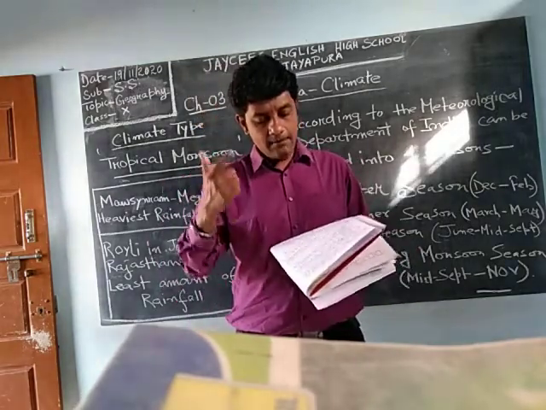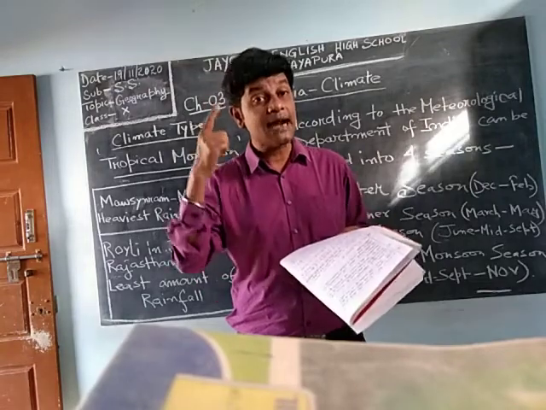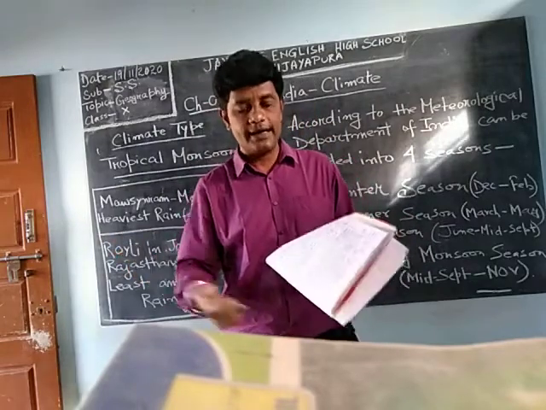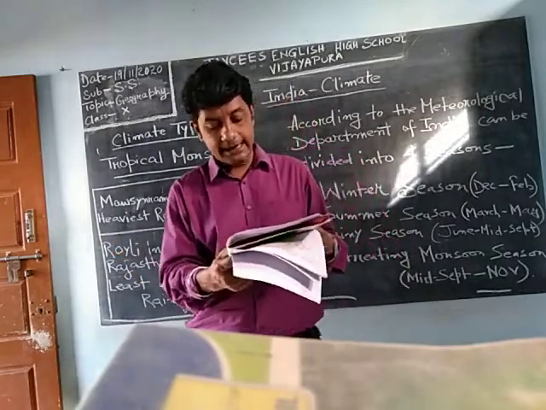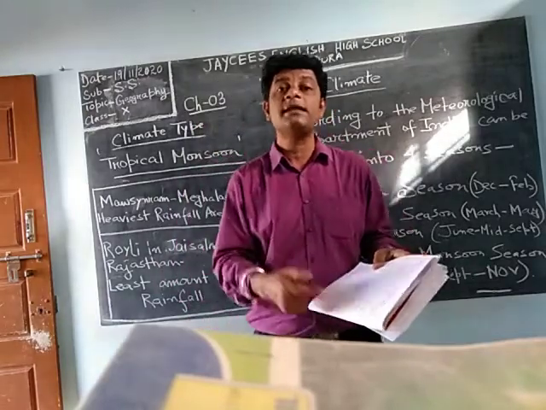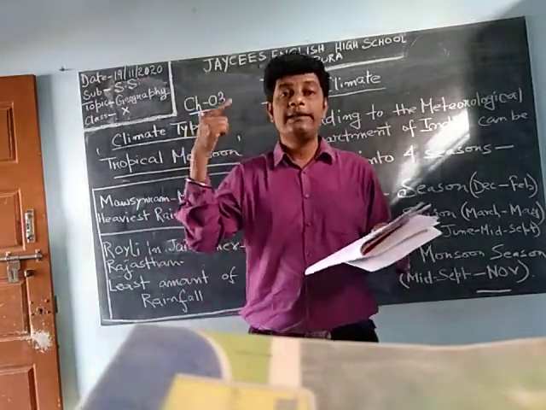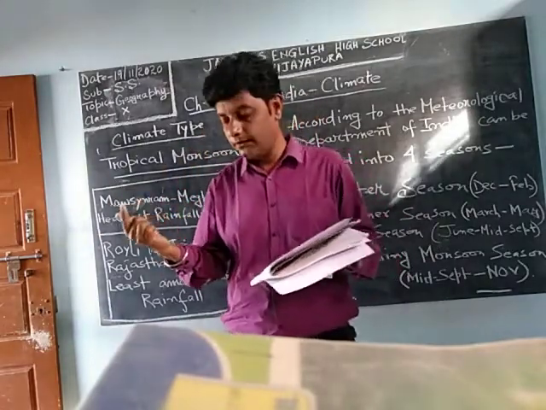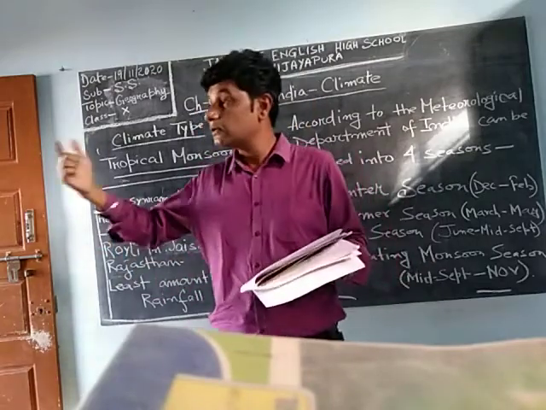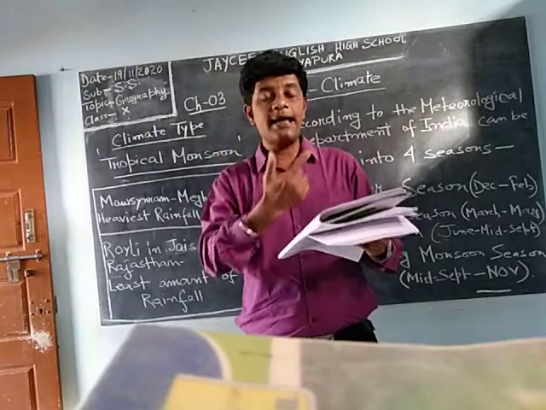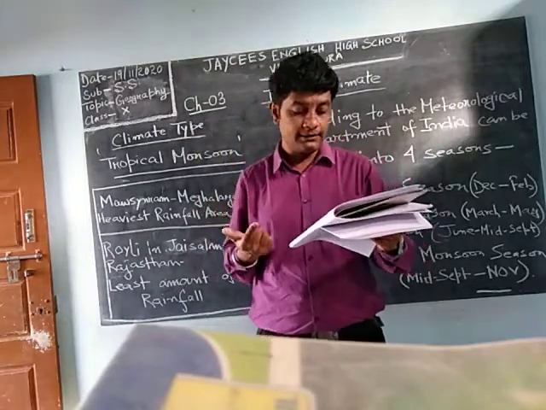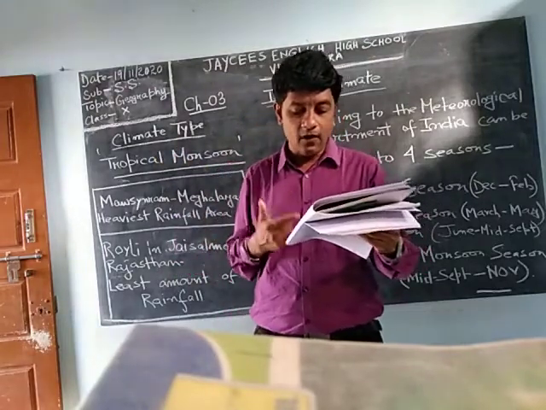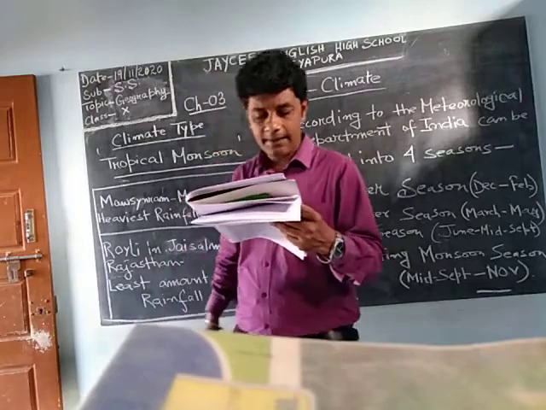The Bay of Bengal branch causes heavy rainfall when it strikes. If we don't get the strike, we will not get that wetty air. So it strikes against the hills of Meghalaya and Assam. Those are in the northeast. So there, the Bay of Bengal has that wetty windy air, and that again strikes the Meghalaya and Assam, the northeast frontiers. So the heaviest rainfall occurs at Mawsynram in Meghalaya.